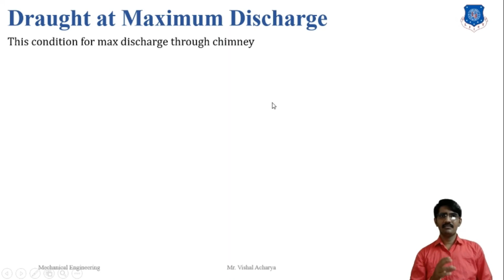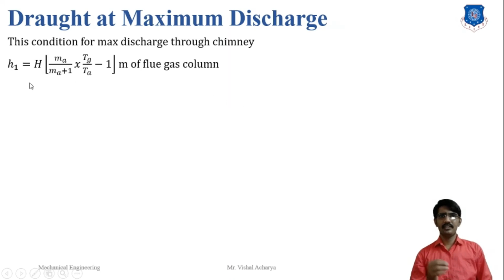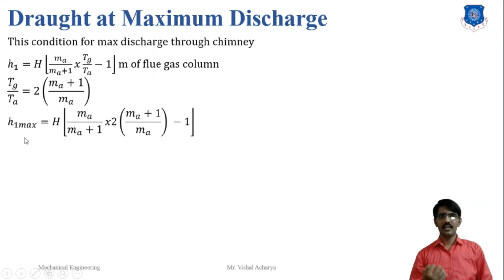Draft at the maximum discharge, same as previously. Here the hot gas column is H into (Ma plus 1) cross (Tg by Ta minus 1). In this, the value Tg by Ta is equal to 2 (Ma plus 1) by Ma for the maximum discharge condition. We put this value in this equation. We get H1 is equal to, Ma cancels here, Ma plus 1 cancels here. So H1 maximum is equal to H meter of fuel gas column.